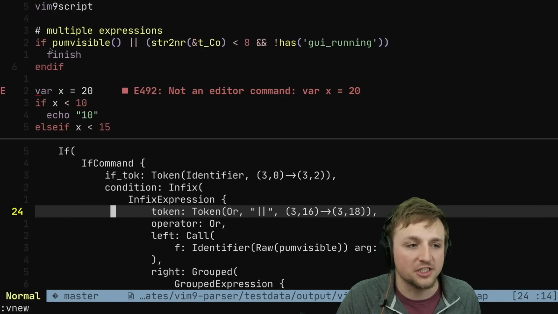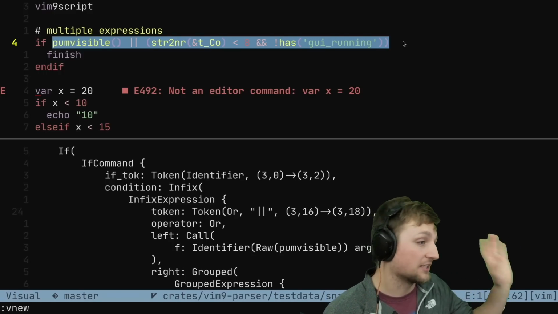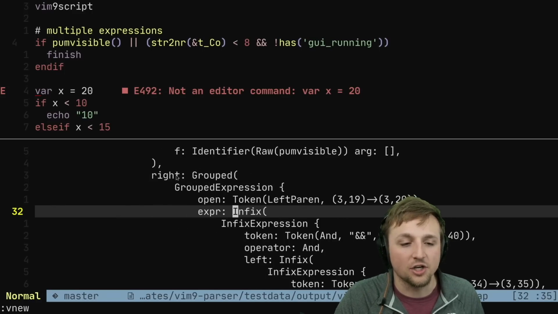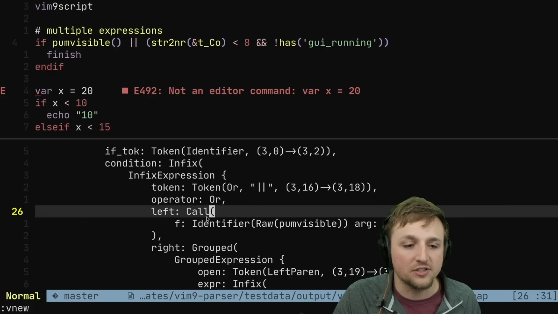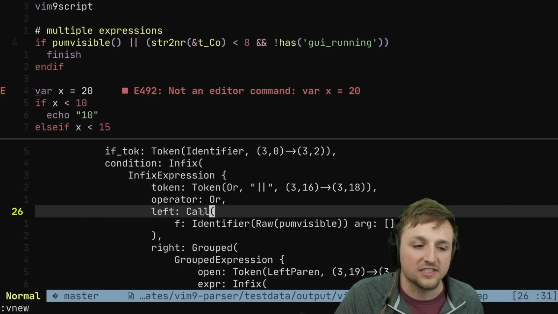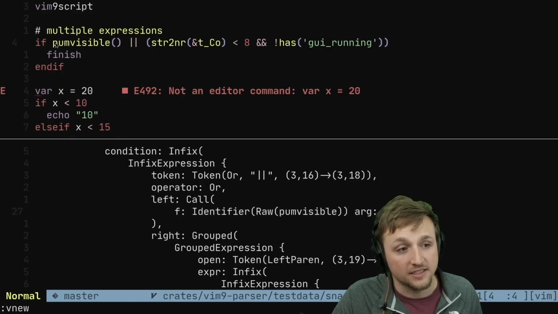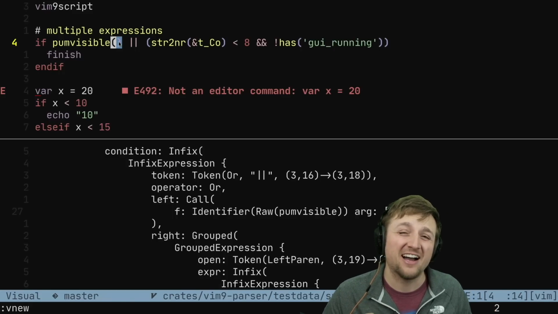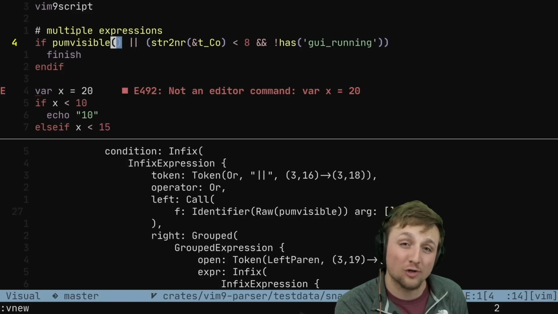There's some condition. This is an infix. We don't have time to go through that, but just basically means that there's something on the left and something on the right and an operator. And you can see that as we go, the whole idea of what's happening in the code is you're reading it. For example, you can see clearly, yes, the left side of this really is a call to something that says pum visible with no arguments, right? This is pum visible, no arguments. We build up this entire structure that now has semantic information about what the code is trying to do.